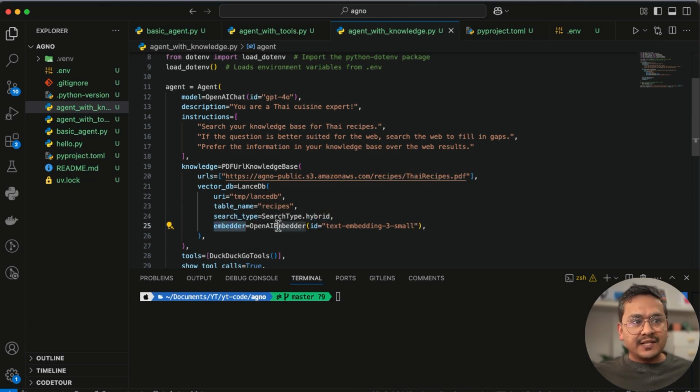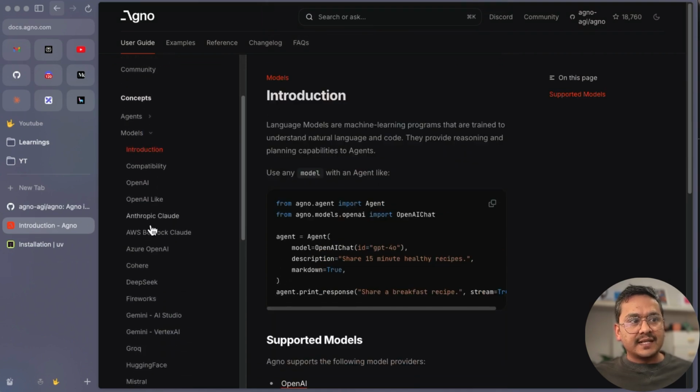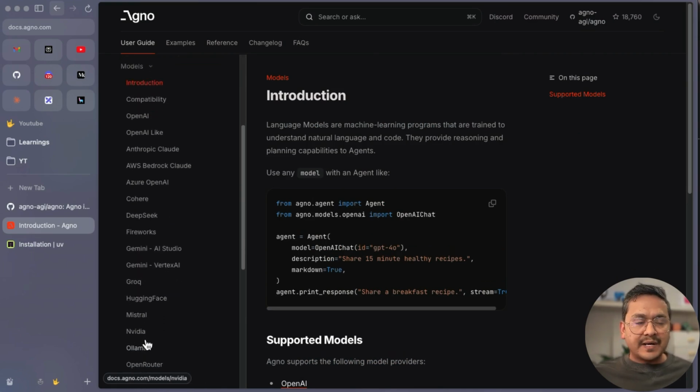In the embedder, we are using the OpenAI embedder and text-embedding-3-small. By the way, there are so many different models being provided. You can use any of those because I cannot create videos for all the models out there. There is OpenAI, Anthropic, Azure OpenAI, Cohere, DeepSeek, Fireworks, Groq, Ollama if you want to do it locally, all the different things. But you can just switch between the models.